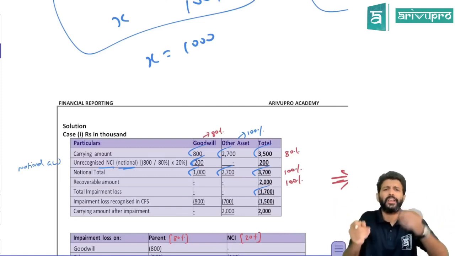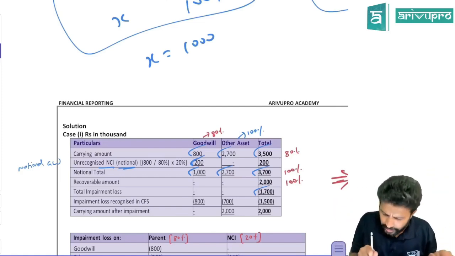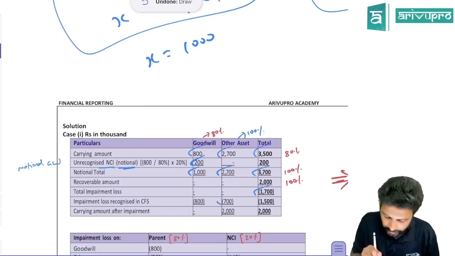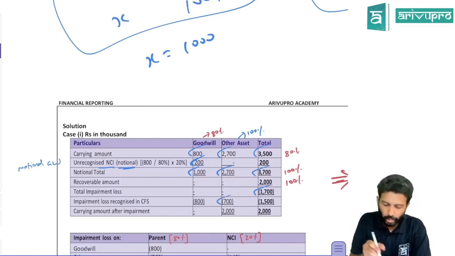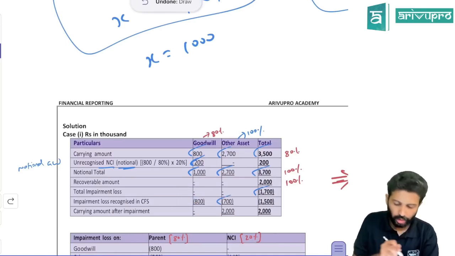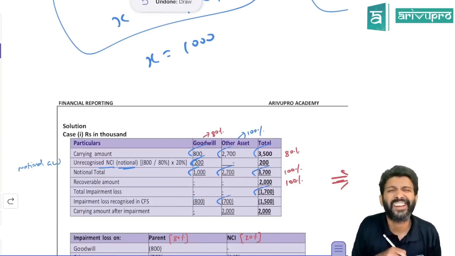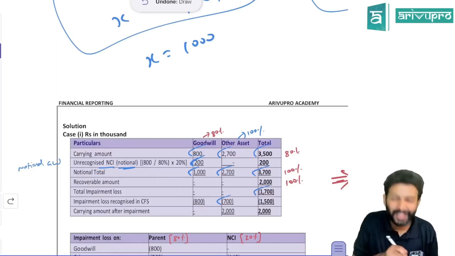What is the impairment loss? First you will allocate it to goodwill. In this 1700, how much relates to goodwill? 1000. That means how much relates to other assets? 700. So 700 relates to other assets, 1000 relates to goodwill. But don't book 1000 of goodwill. Why? This 200, have you recognized it or is it notional? It's only for calculation. So if you book 1000, it will be wrong.